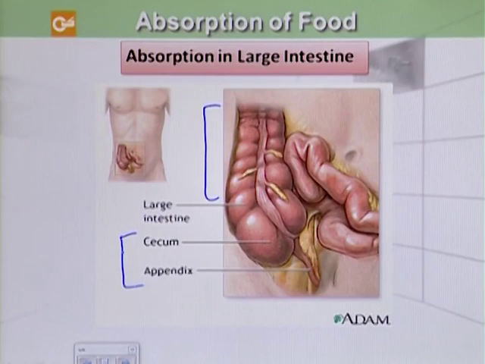If there is a problem in absorption in the large intestine, conditions called diarrhea or constipation occur. Diarrhea occurs if the absorption of water and salt does not take place due to infection, drug action or emotional disturbance. In the extreme opposite condition, which is called constipation, it is caused by the excessive absorption of water.